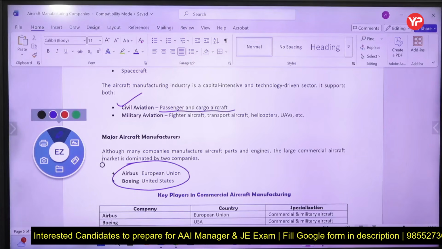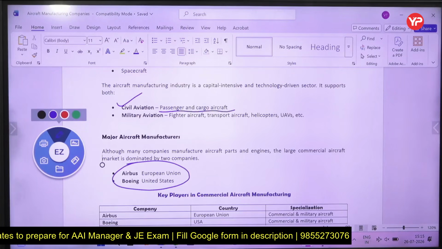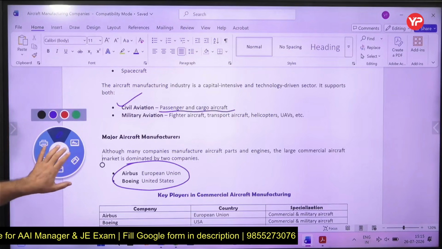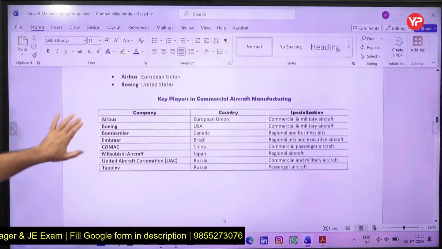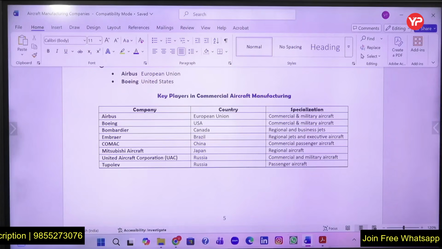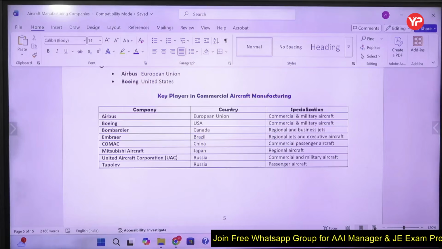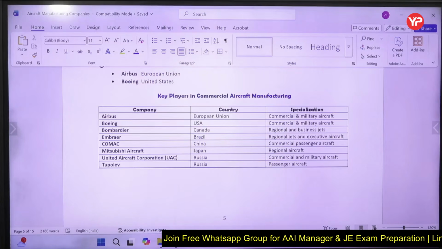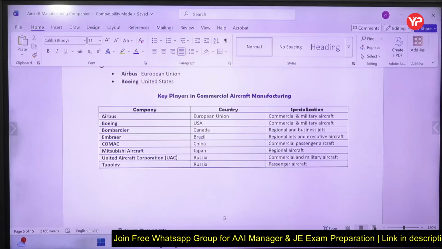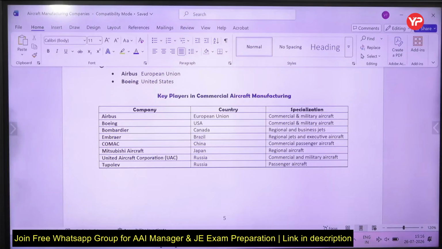So which country's aircraft, Lockheed Martin, MiG, all these are from different countries, and you should know the manufacturer names. Airbus, Europe; Boeing, USA; Bombardier, Canada; Embraer, Brazil; Comac, China; Mitsubishi Aircraft, Japan; United Aircraft Corporation, UAC, Russia; Tupolev, Russia; HAL, India. So the names should be known.